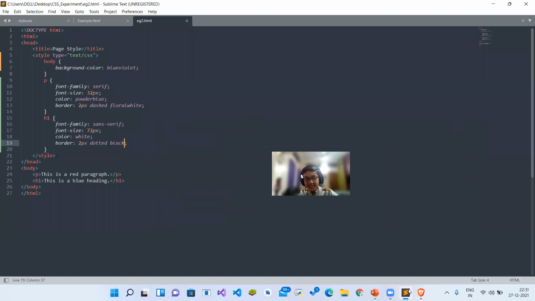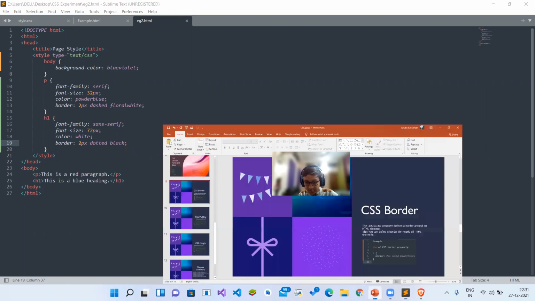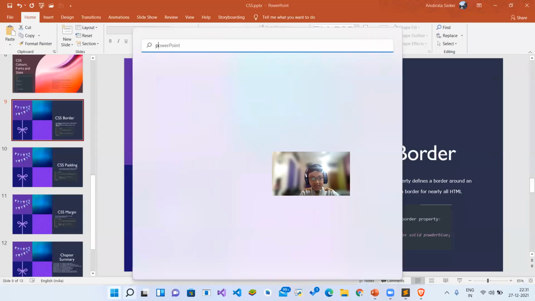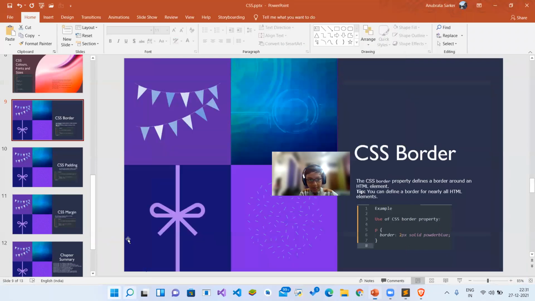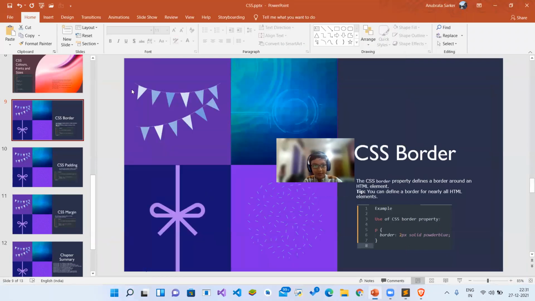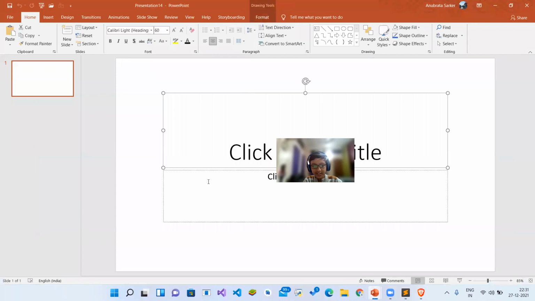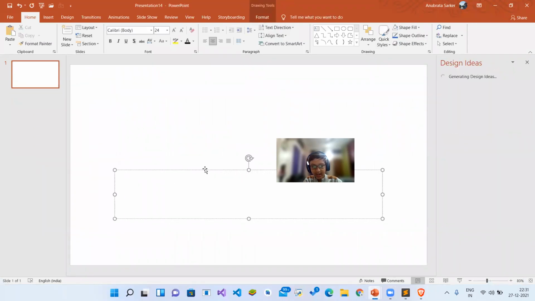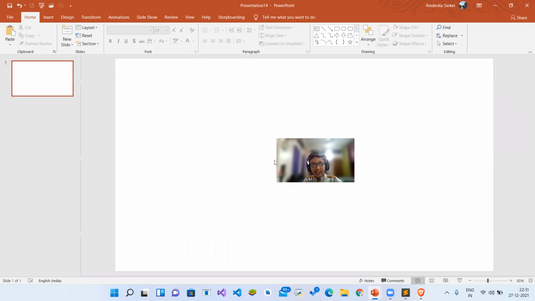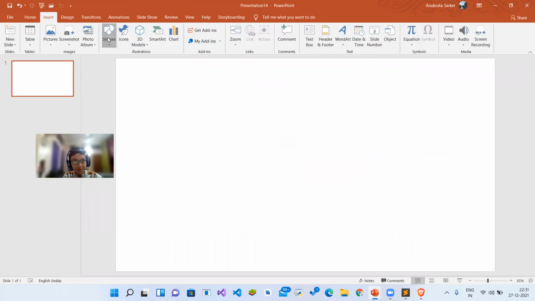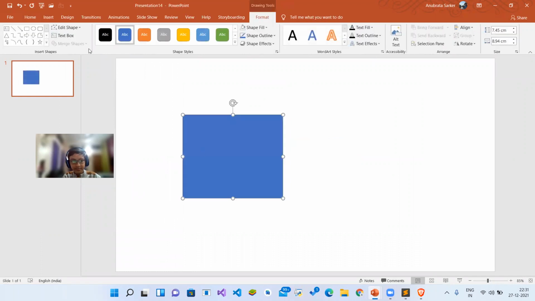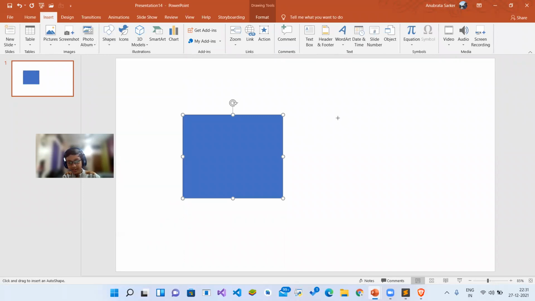You know what margin is and what padding is? So margin is like these are the two things. Let's go to one more PowerPoint window. Let's go to plain presentation and delete these two things. And what we will do is go to the insert tab and drag one more shape here.